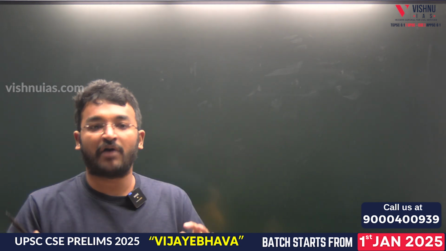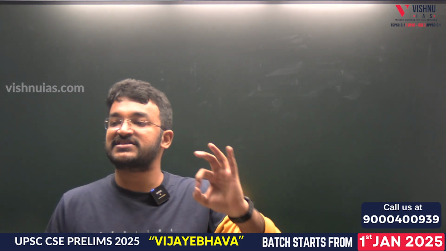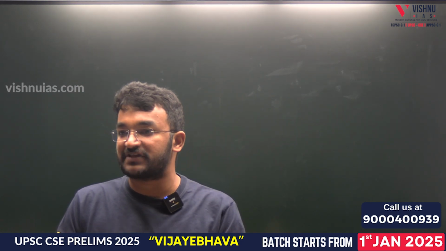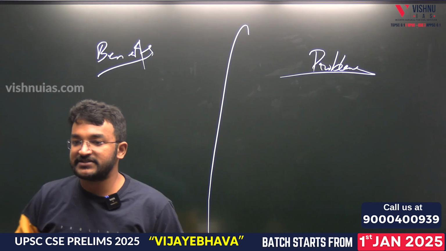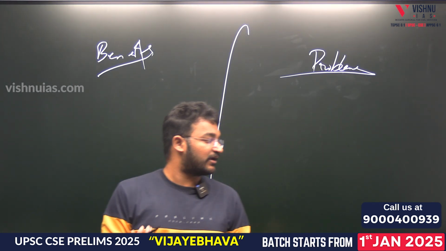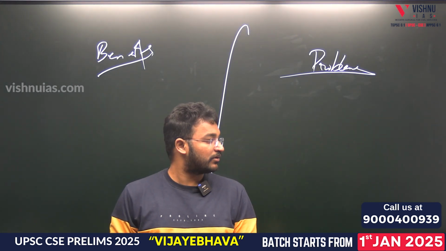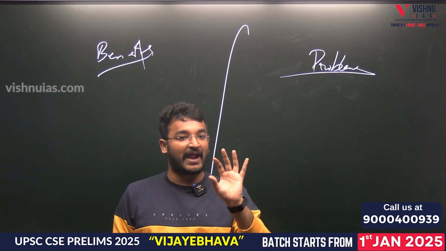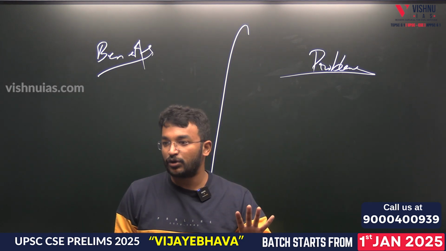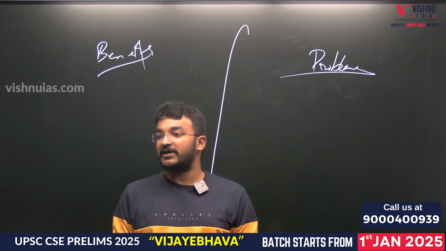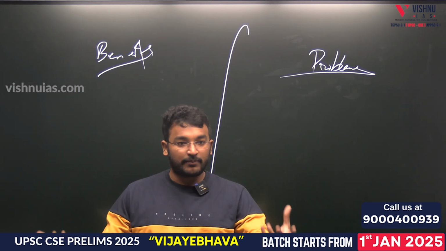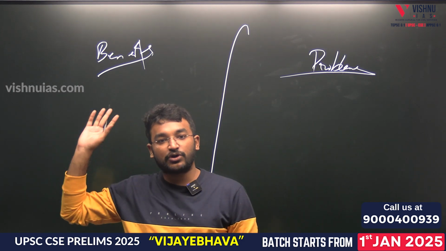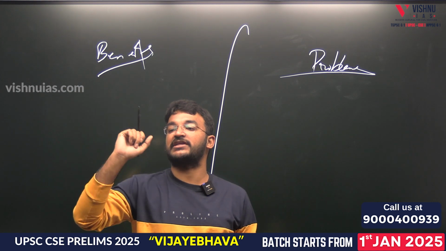But obviously you will get a chance of getting a question on why, or else the benefits or problems of this One Nation One Election. Benefits: see, costs will be reduced. Further, during elections there will be a mandatory MCC, the model code of conduct. During the model code of conduct we cannot do developments or announce new policies, so it acts as an obstruction in development.